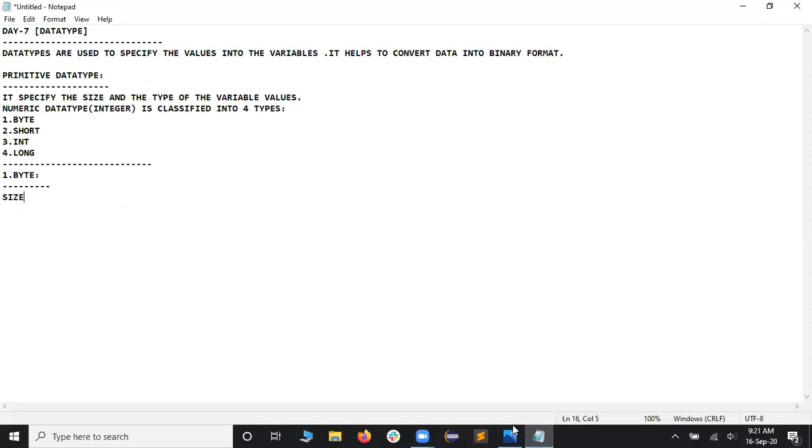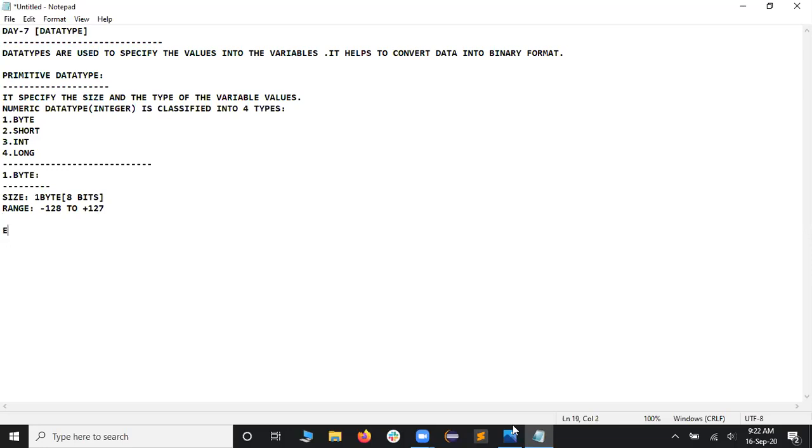The size happens to be 1 byte, or in other words, in the bracket I can tell it as 8 bits, which they are providing for us. And I would like to add the range here. The range happens to be from minus 128 to plus 127. So the data you can store is between this particular range.